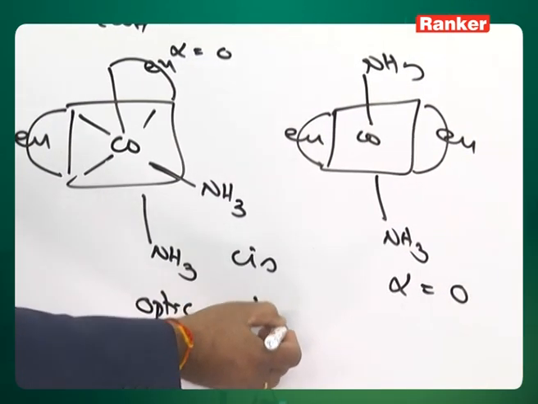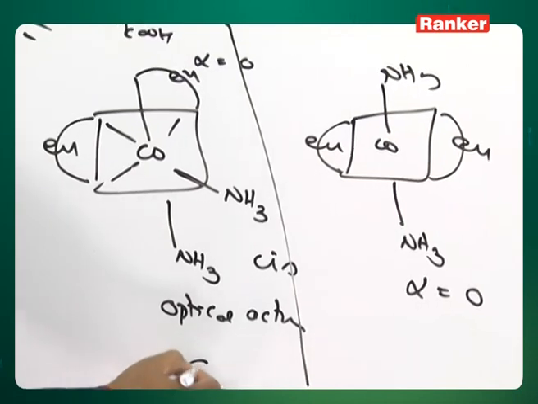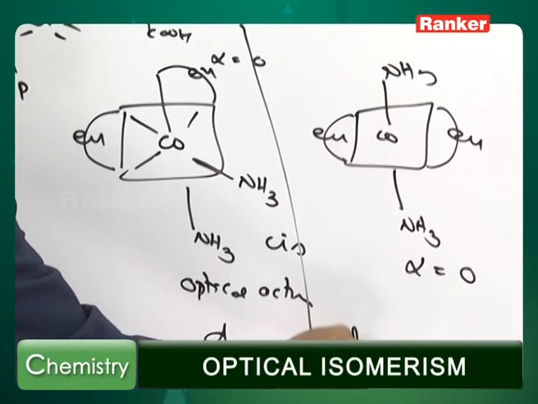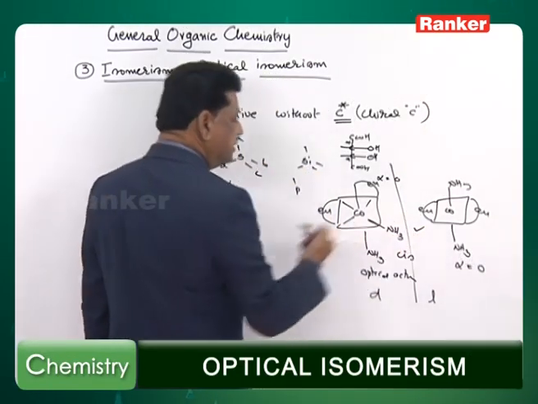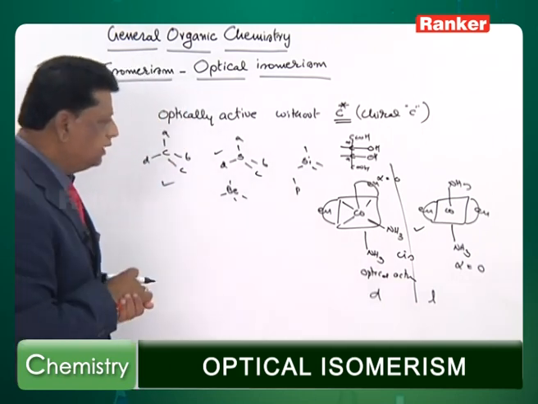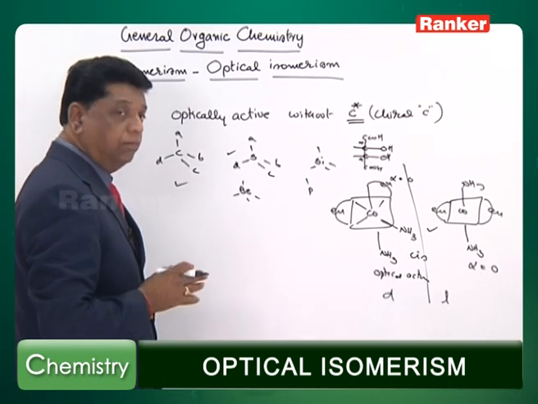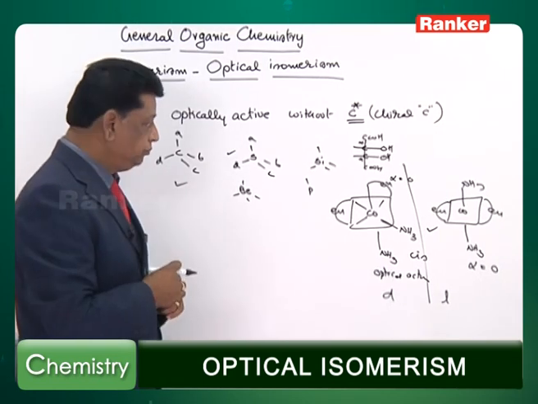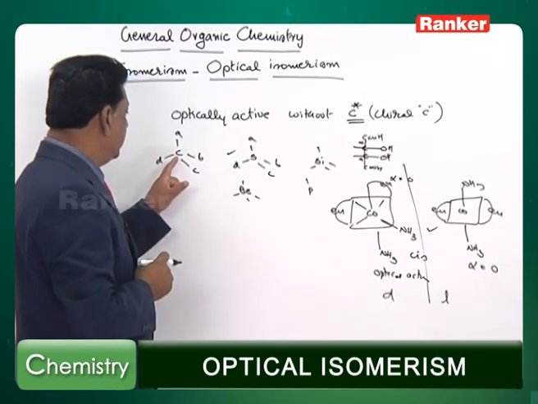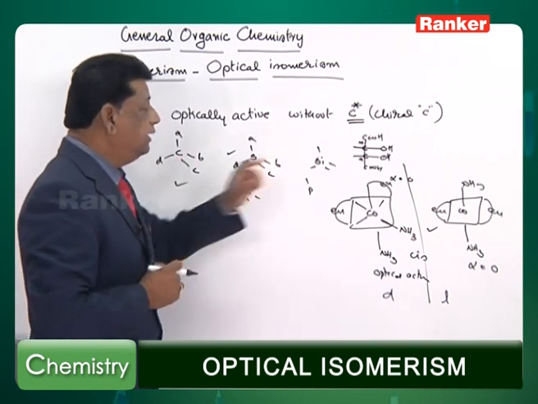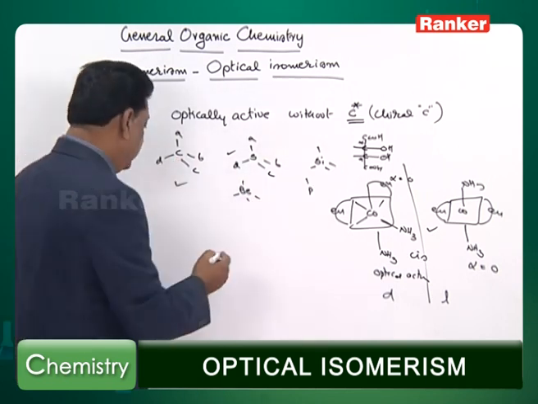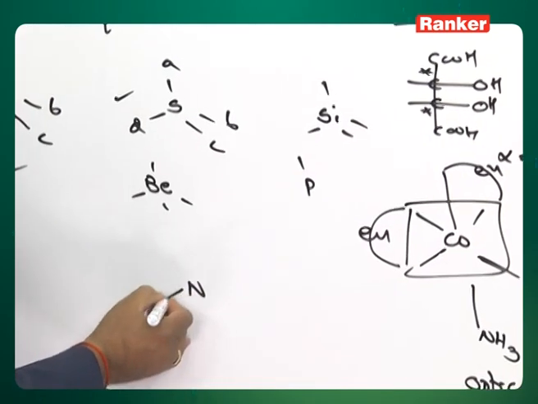The cis compound gives one dextro compound, and its mirror image is the levo compound. The mirror image is possible. Where is the chiral carbon? Not necessary. Therefore, a chiral carbon is not necessary; the molecule should be chiral. Here the carbon is not chiral, but the silicon is chiral. An element may be chiral, like even nitrogen.